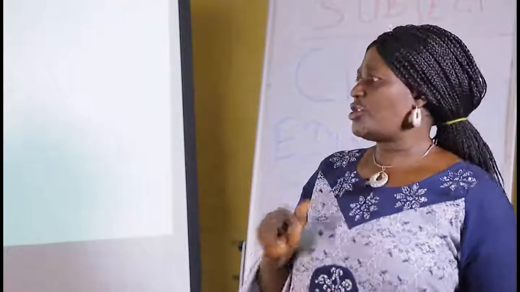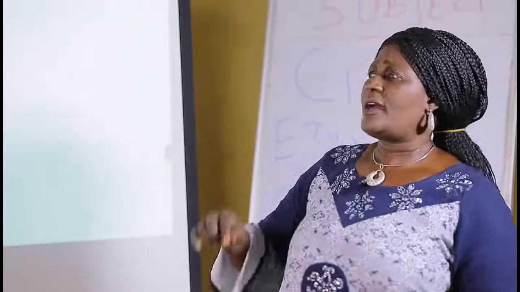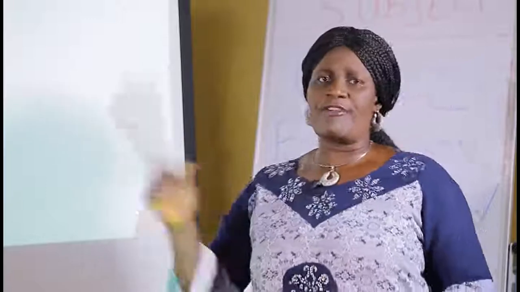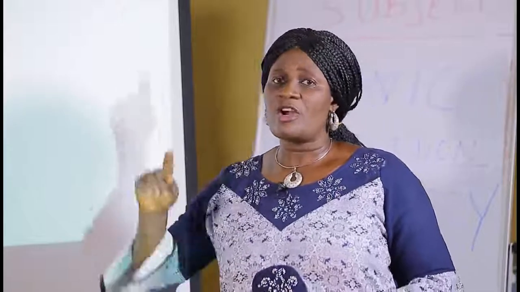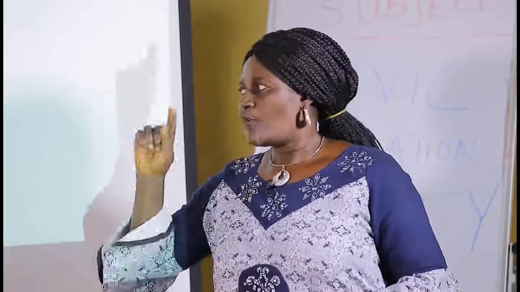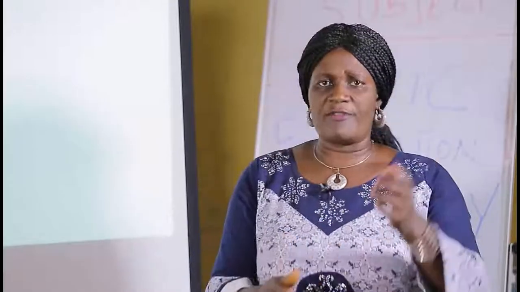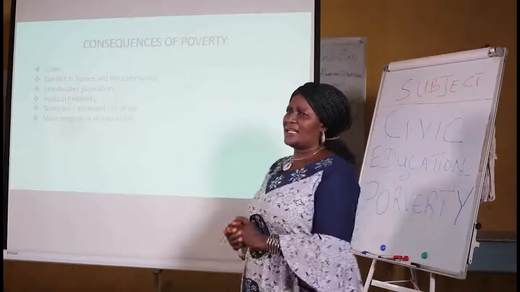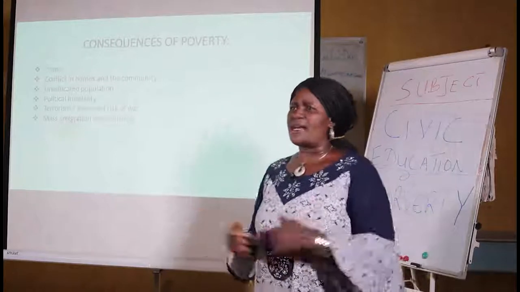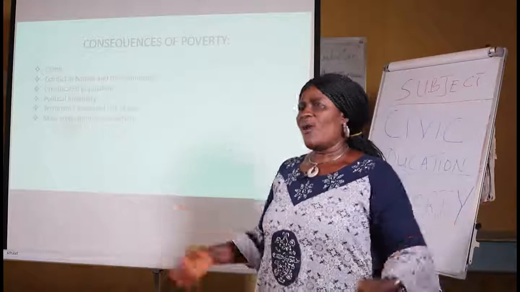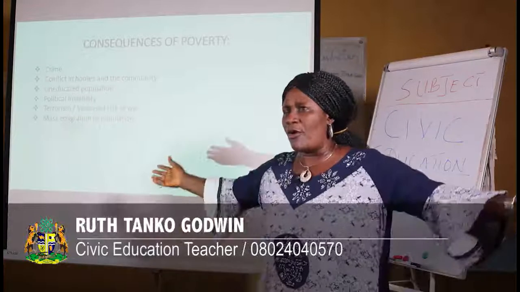So overpopulation is also a cause of poverty. It is a child of poverty. Overpopulation gives birth to poverty. So these and many more are the causes of poverty. Now, my learners, you may ask, okay, what happens if we are poor?